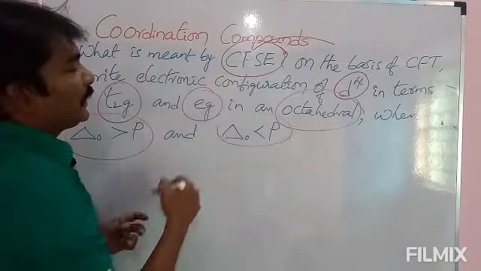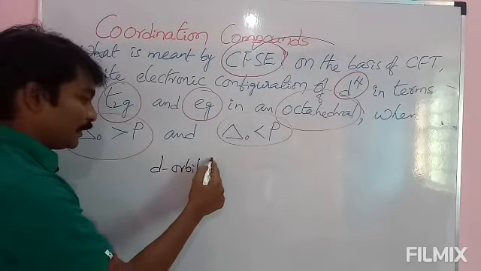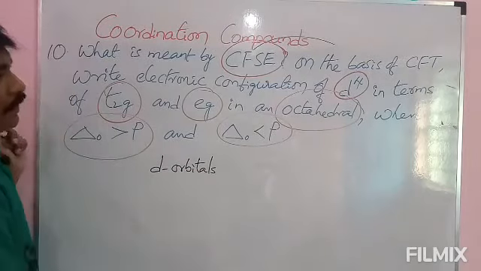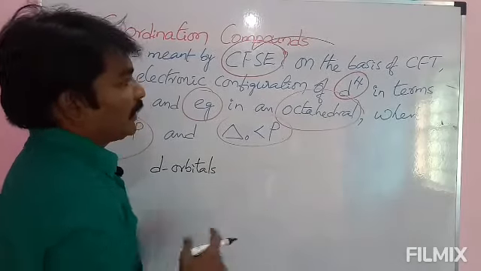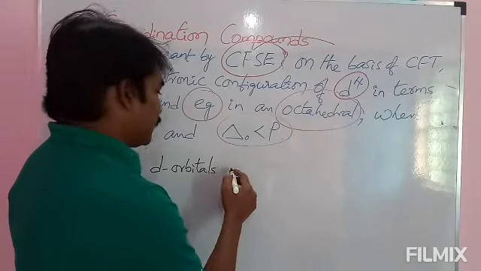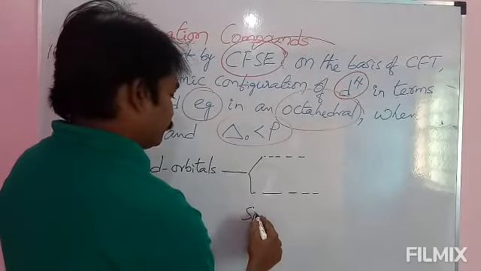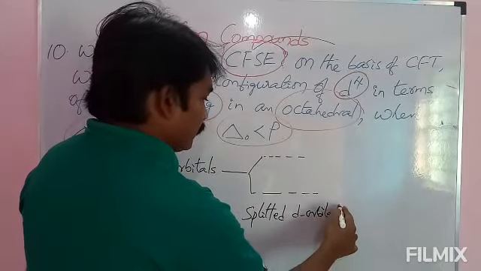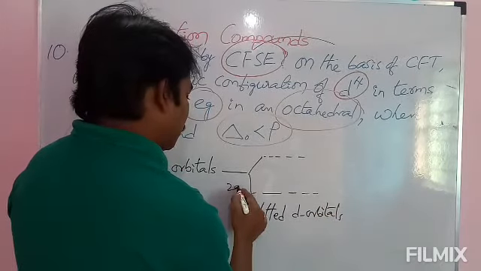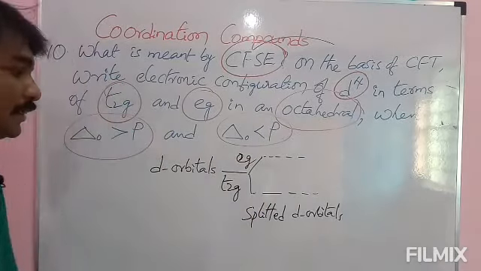See here, what is crystal field splitting energy? See here, d orbitals are there. In the presence of ligands, they split into d orbitals. We call them split d orbitals. We are giving the names t2g and eg for these, t2g orbitals and eg orbitals.